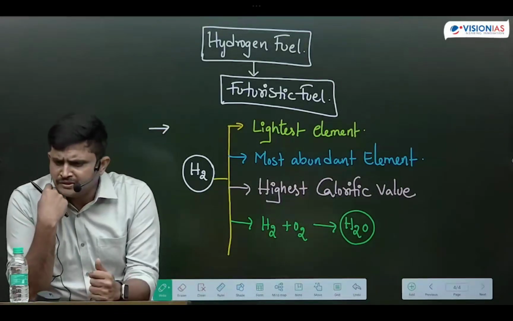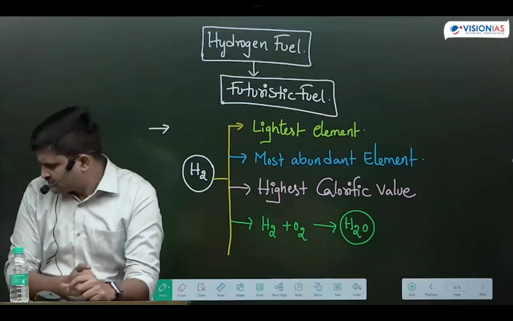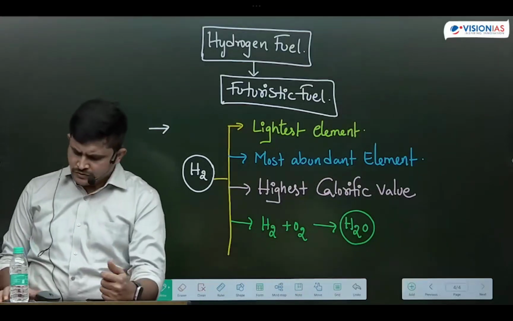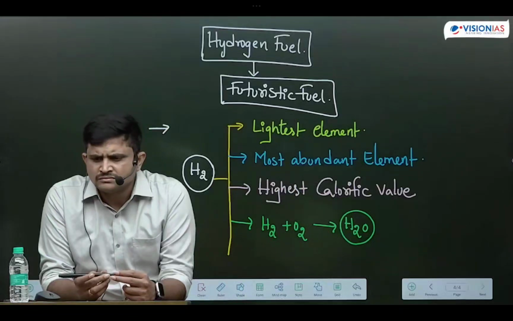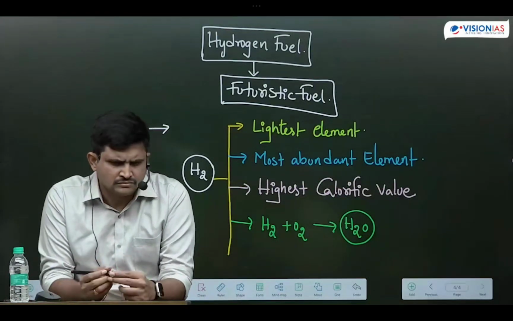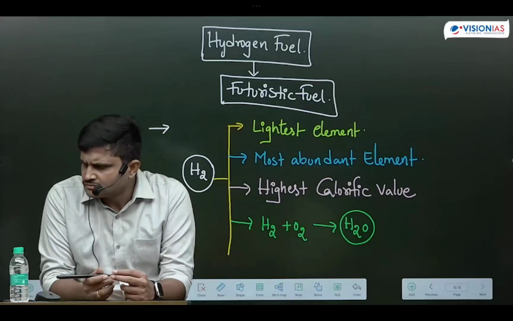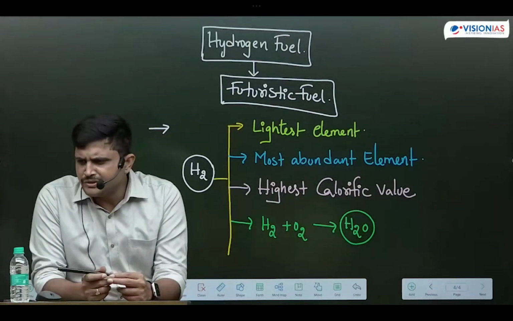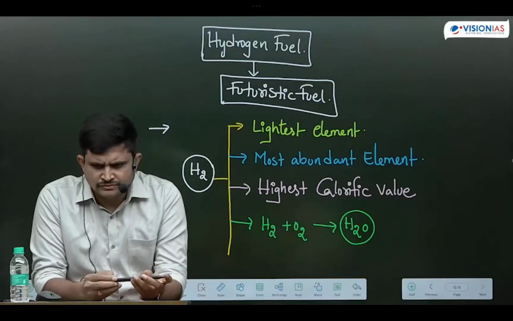It is the lightest element in the periodic table. Hence, when we use it as a fuel, the weight of the engine will be reduced, as well as the efficiency of the engine will be enhanced. Next one is, it is the most abundant element in the universe. Hence, it is cheaply available.